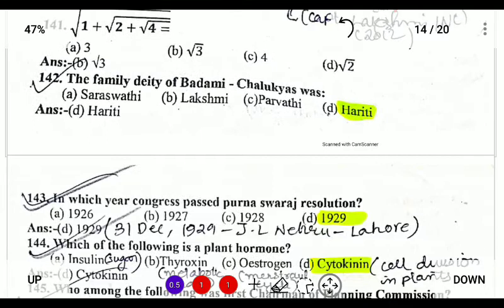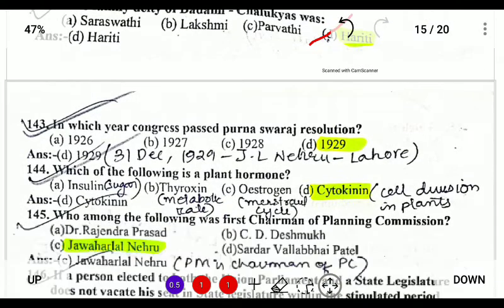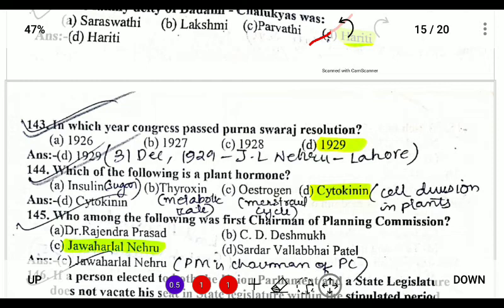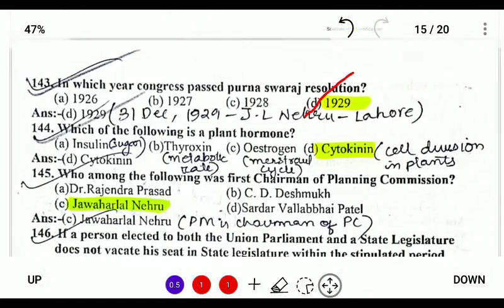Next, the family deity of Badami Chalukya was Hariti. Next, in which year did Congress pass the Purna Swaraj resolution? In 1929, under the patronage of Jawaharlal Nehru in Lahore session of Congress on 31st of December 1929, where the main objective of the Indian National Congress was Purna Swaraj or complete independence.